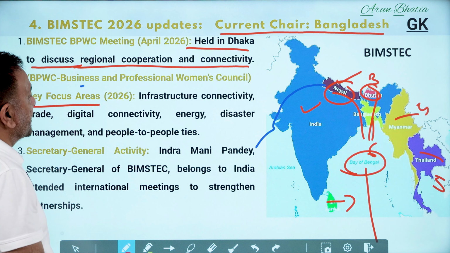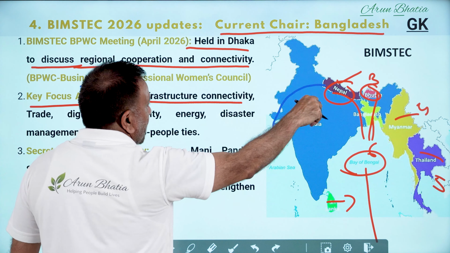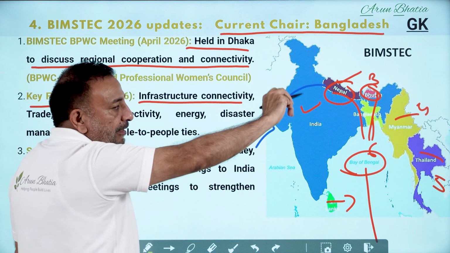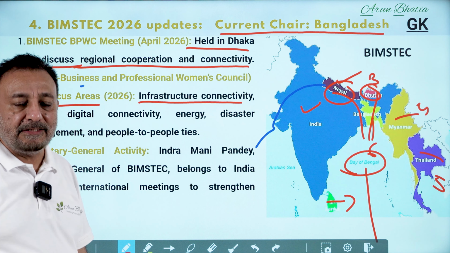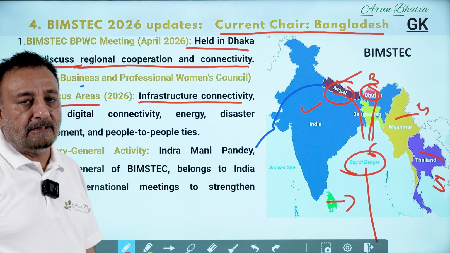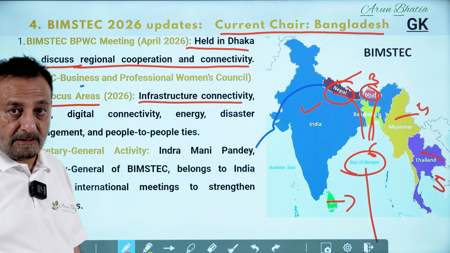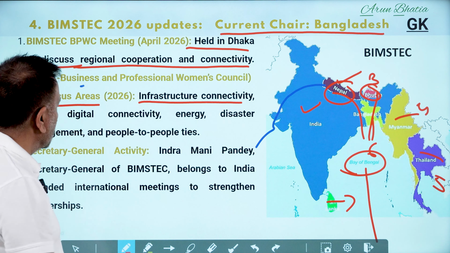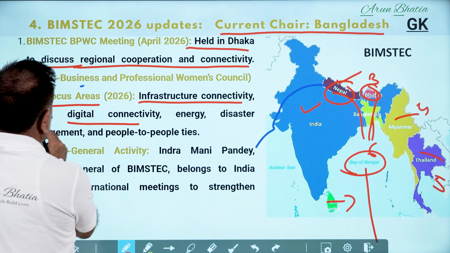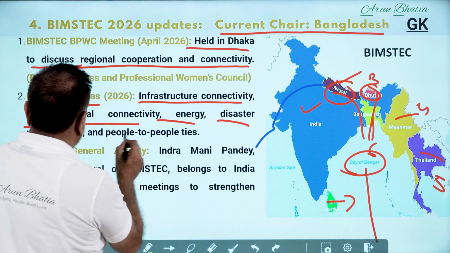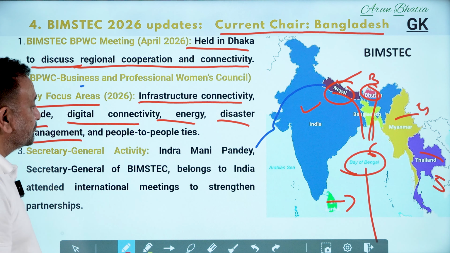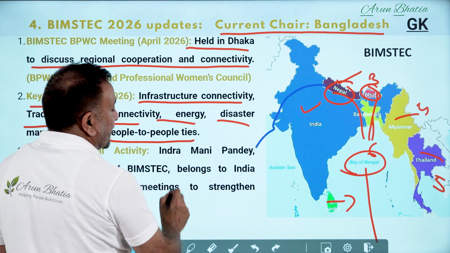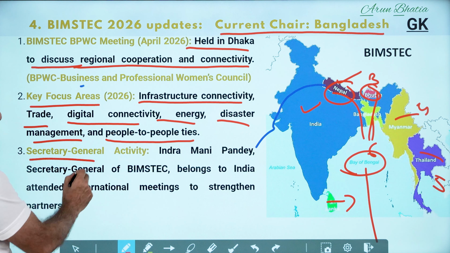Key focus areas: infrastructure development, connectivity, building roads, highways, railways, airports, and so on, and improving the sea shores in terms of the harbors and ports. Then digital connectivity, trade, energy, disaster management, helping each other in disaster cases, sharing information, and people to people ties. Who is the General Secretary?